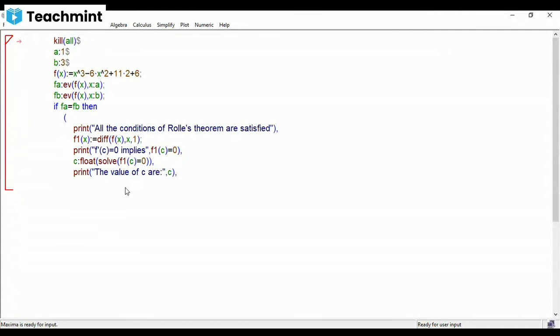Further, you're going to print, at least one of the values of C lies in between. So I want to display the a value. So stop it here with a comma, a, then comma. Don't give double apostrophe for this. If you give double apostrophe, it displays a.